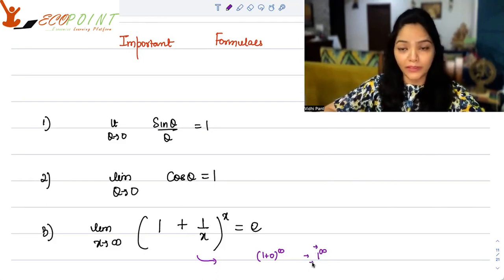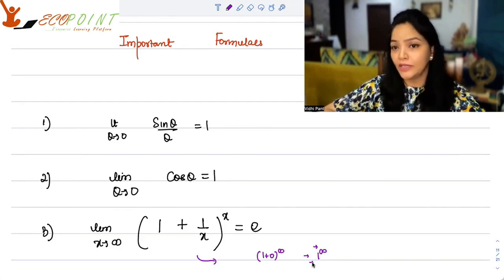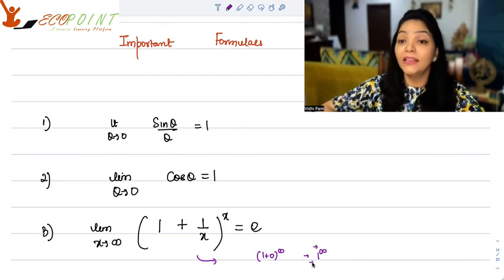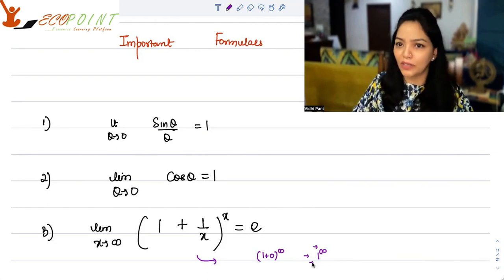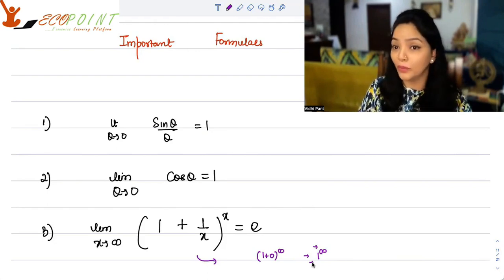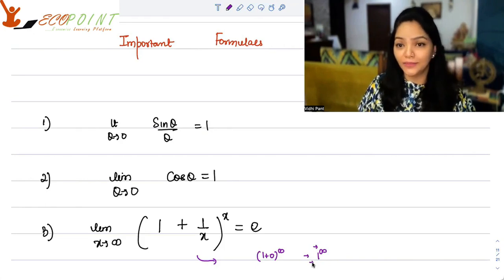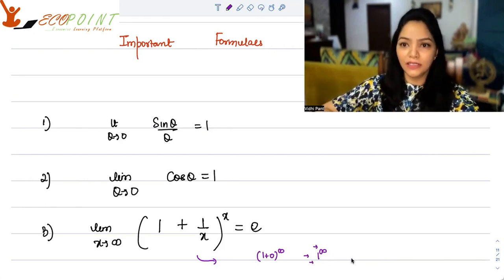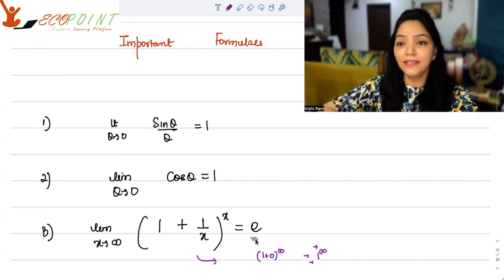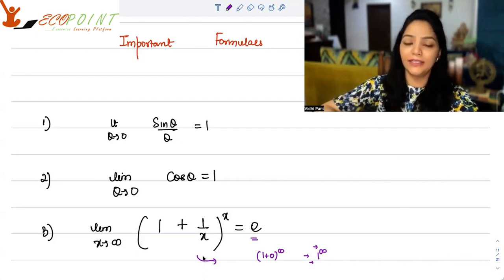The exact number 1, if you multiply it infinitely many times, you will get 1. But we are not saying it's exact 1. It is the limit 1. It is tending towards 1. It could be a little lesser or a little more than 1. So hence it's indeterminate. Therefore, this is a very important indeterminate form. In fact, when you calculate it, you will get e. This is the limiting form for e.